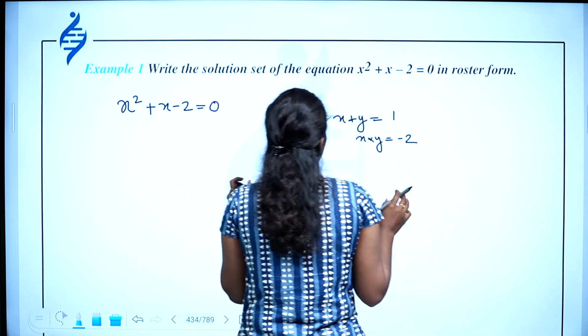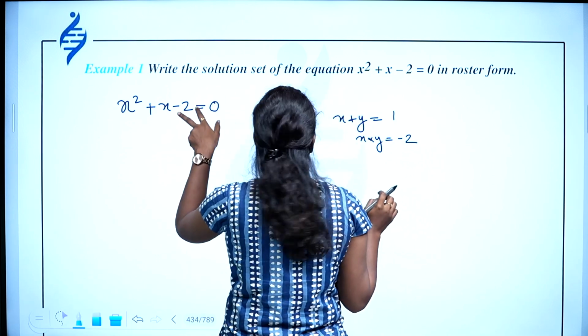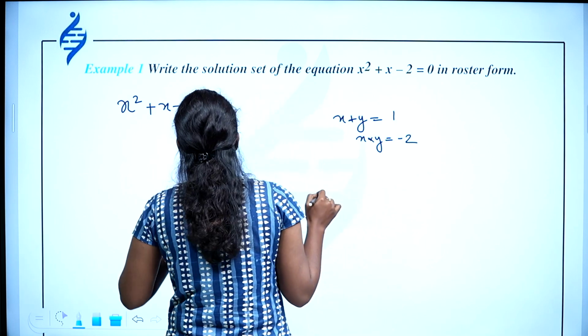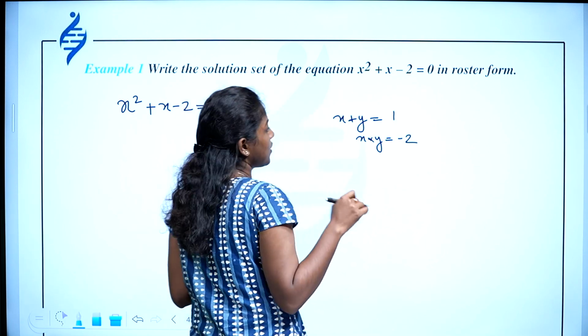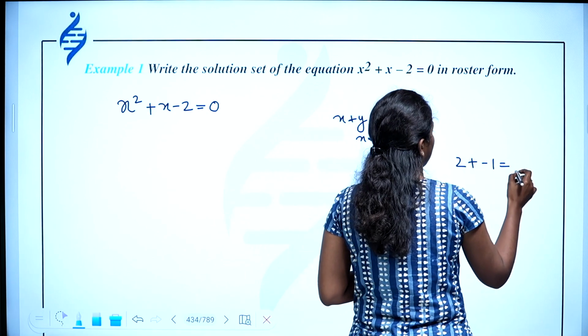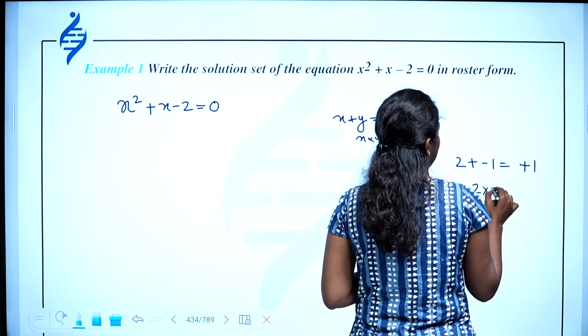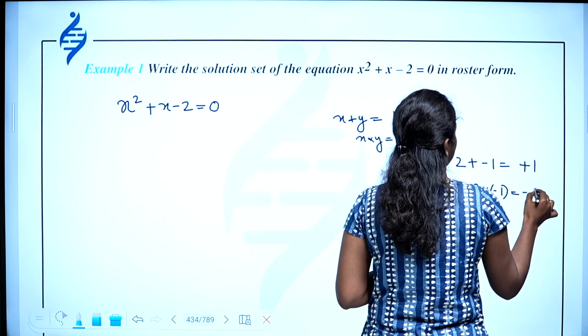Okay, so I can write x square plus x minus 2. So -2 is 2 into -1. If I add 2 and -1, you will get +1, and if I multiply 2 and -1, you will get -2.